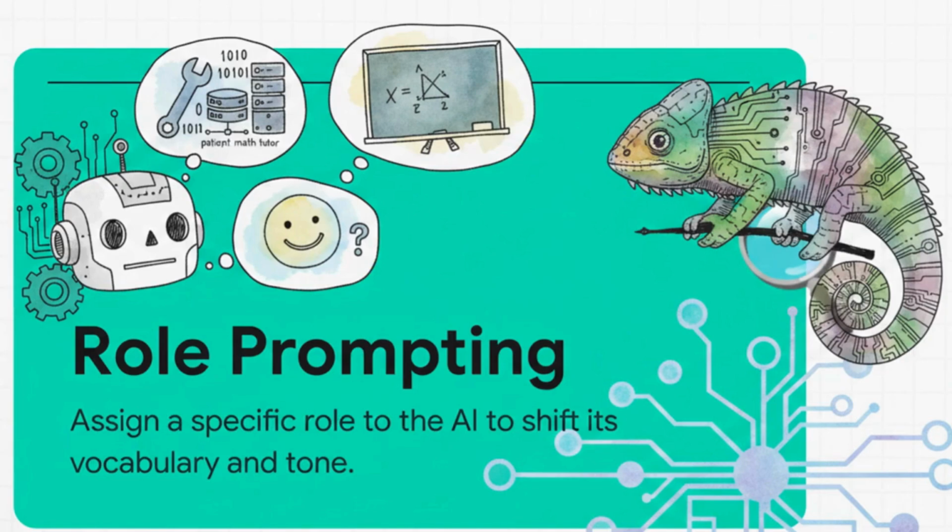The first one is role prompting, or assigning a persona. When you assign a specific role to the AI, say a patient math tutor, you instantly shift its entire vocabulary, its tone, and the underlying assumptions it makes. It's going to simplify concepts, use a super encouraging tone, and walk through problems gently. On the flip side, asking it to act as a senior DevOps engineer forces it to use highly technical jargon and focus on complex system architecture. It completely zeroes in the model's expertise on whatever you need.